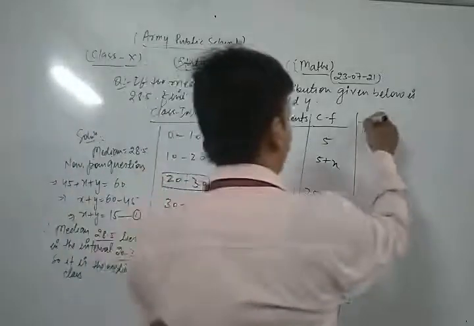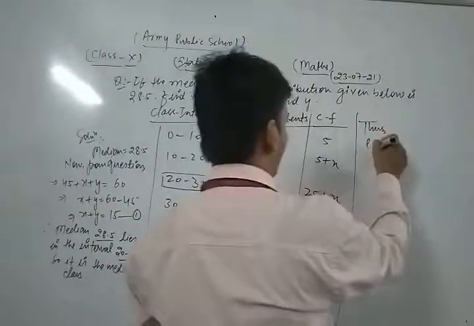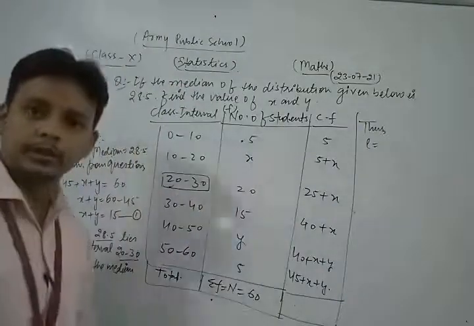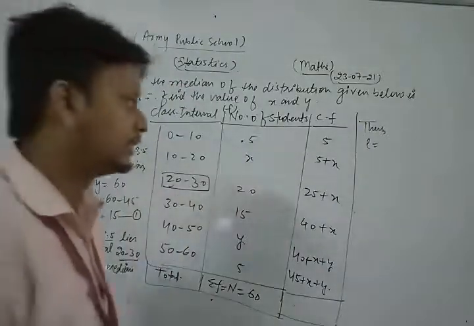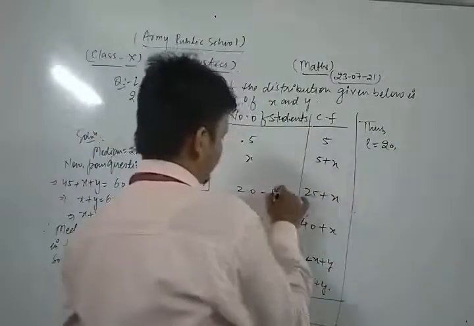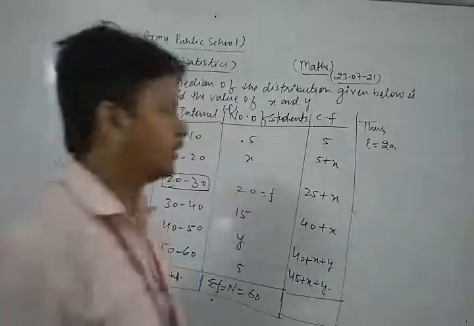Thus, the lower limit of the median class, L, is 20. This is the lower limit of the median class. The frequency of the median class, f, is 20.